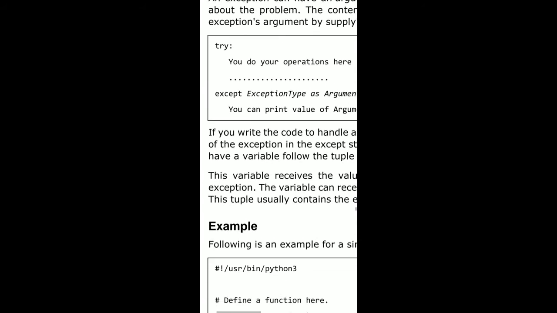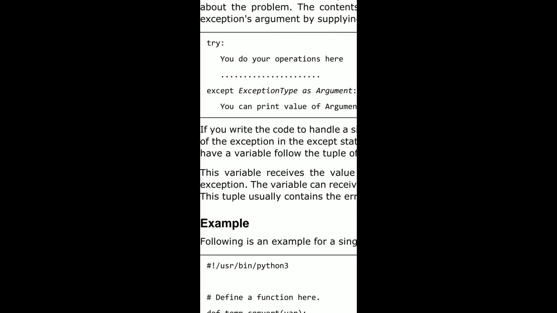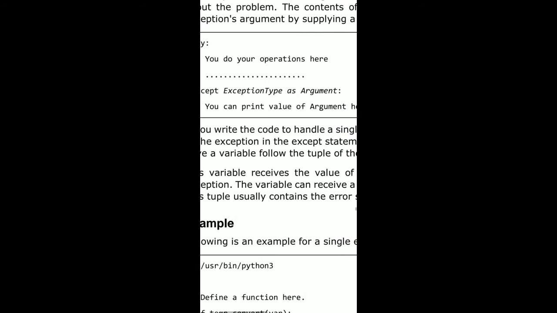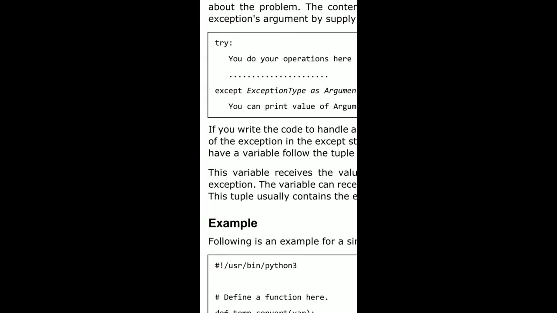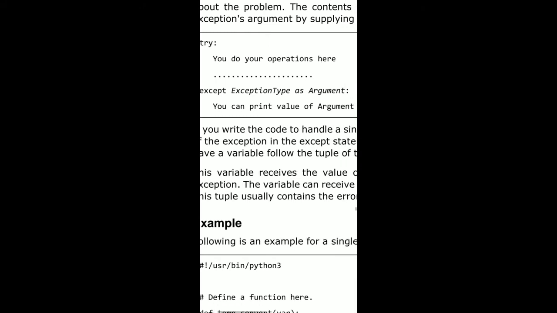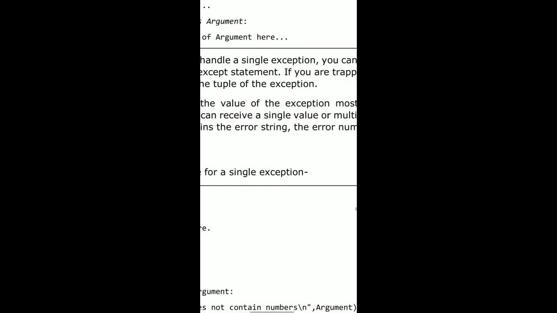So the syntax for this is: in the try block, we write some statements, except is a keyword, and next we write the statements where the exception is going to occur. Next, the exception type as an argument. If you write code to handle a single exception, you can have a variable follow the name of the exception. So here I have taken some examples.